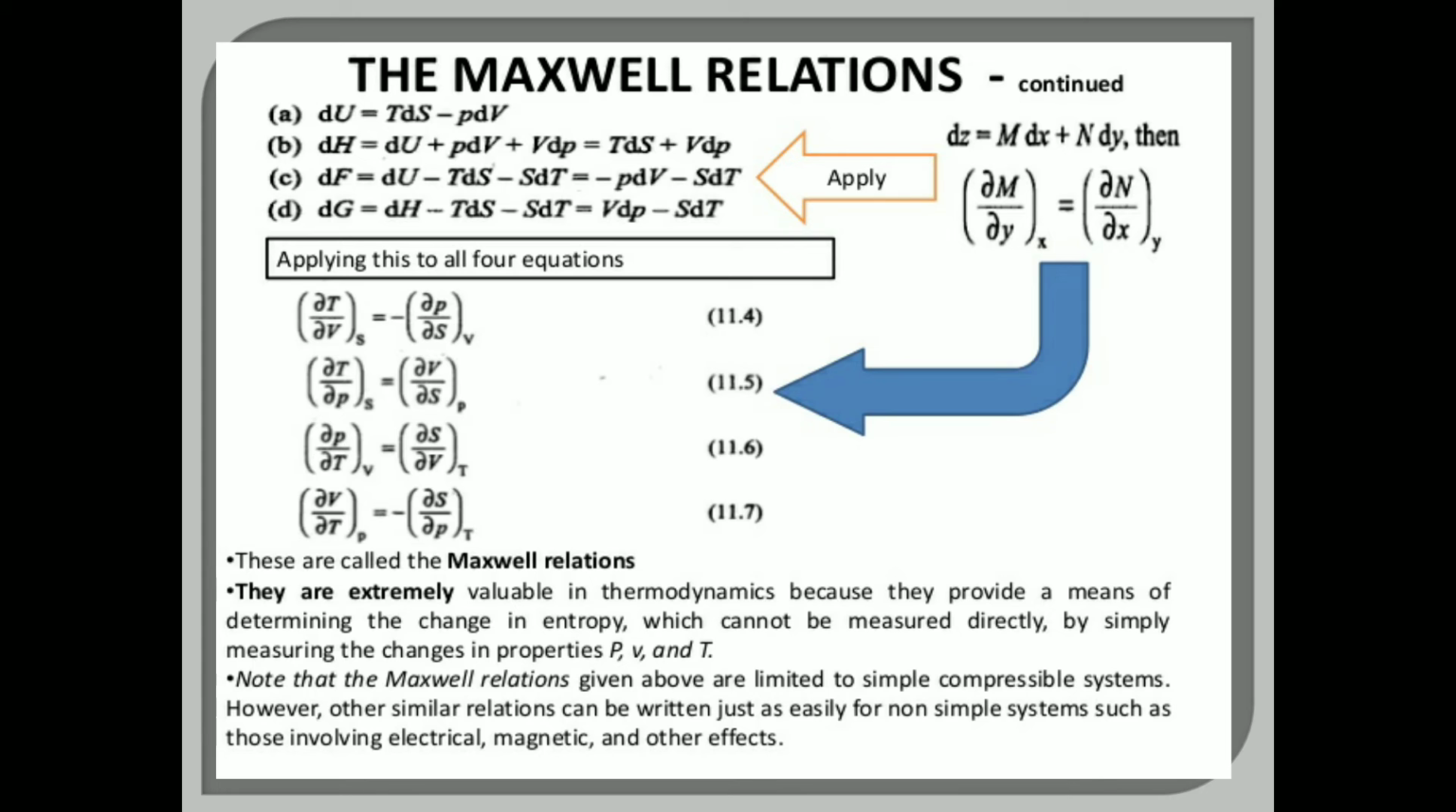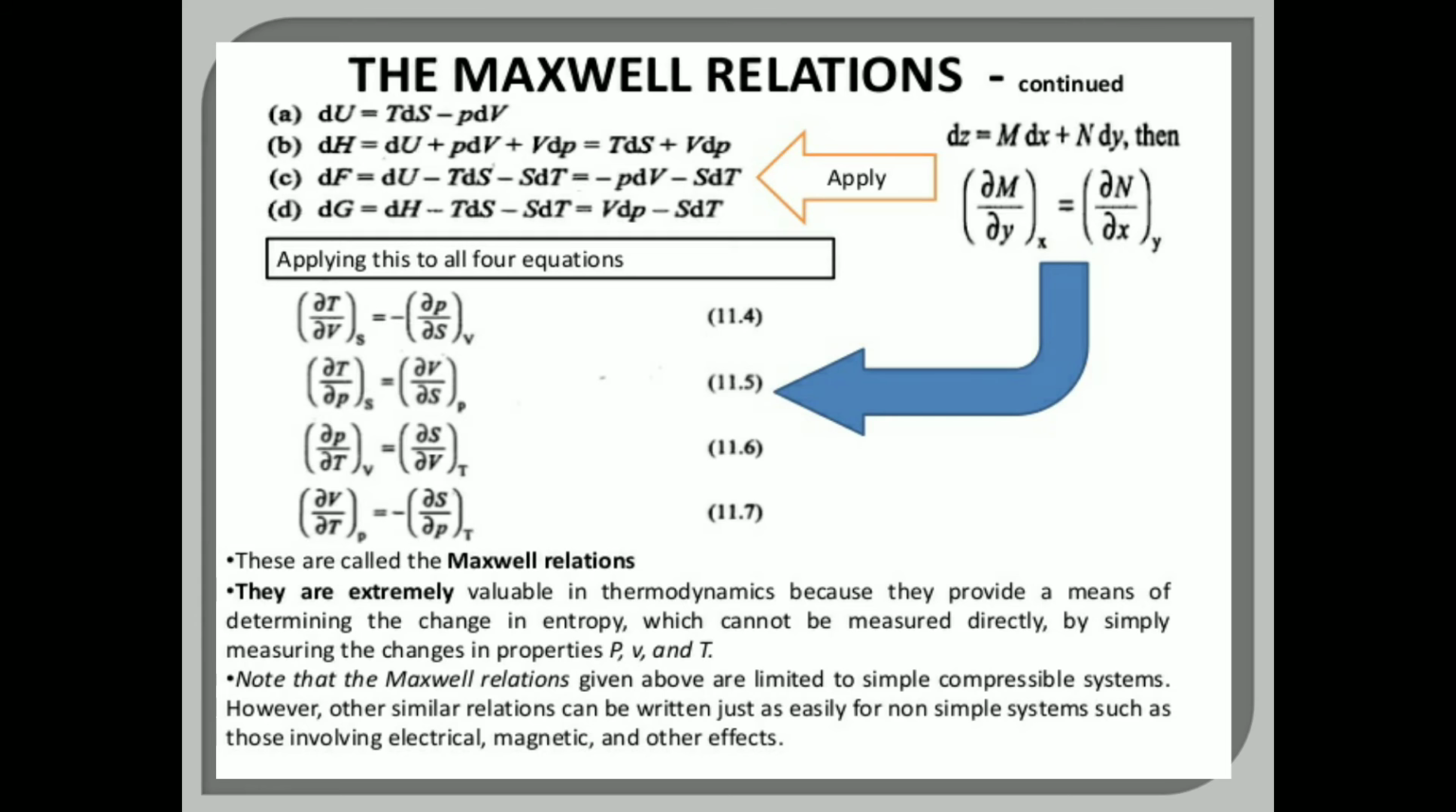The first is (∂T/∂V) at constant entropy is equal to −(∂P/∂S) at constant volume. This is the first relation shown by Maxwell. And if you see, there are four variables: temperature, volume, pressure and entropy. But the first relation is performed at constant entropy and constant volume. Now the second is given as (∂T/∂P) at constant entropy is equal to (∂V/∂S) at constant pressure.